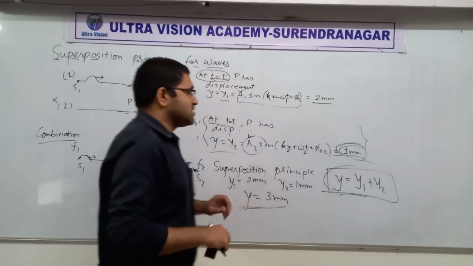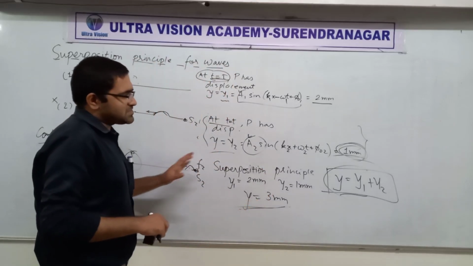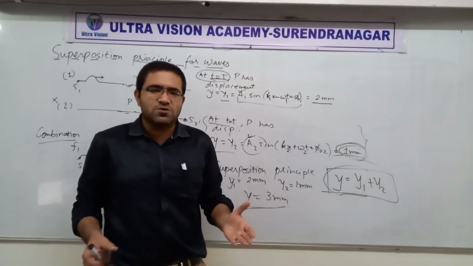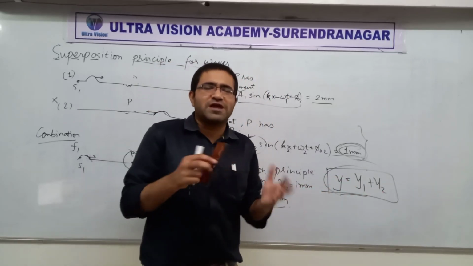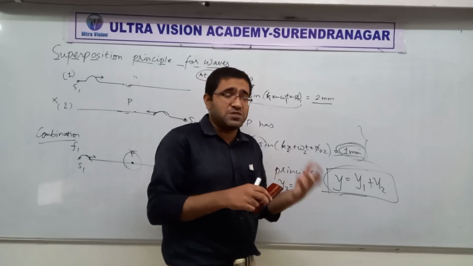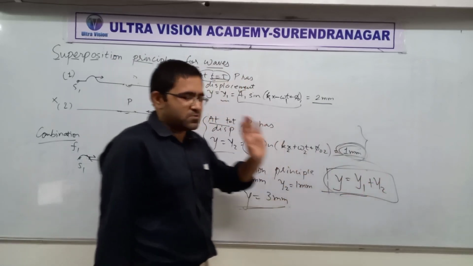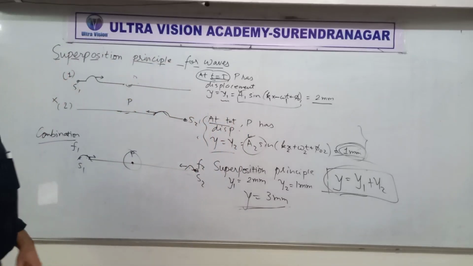So keep it simple. The superposition principle says that both the waves will do their job individually, without bothering or having any effect due to the other. So total y will be equal to y1 plus y2. The idea is clear?